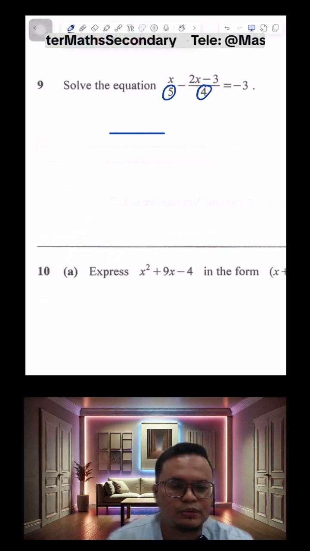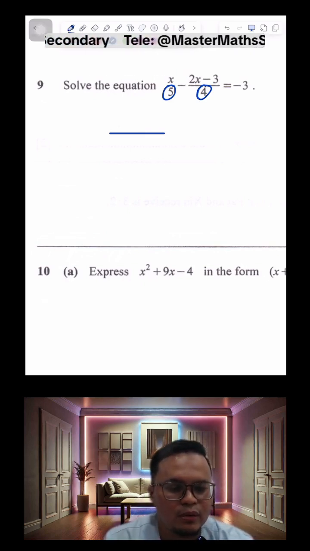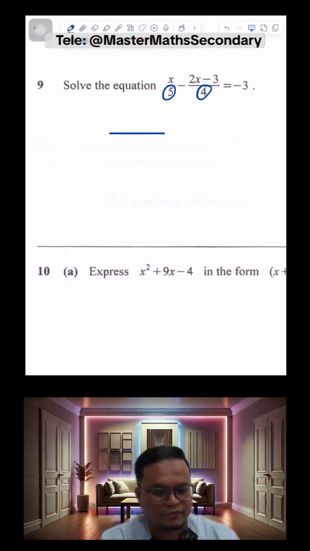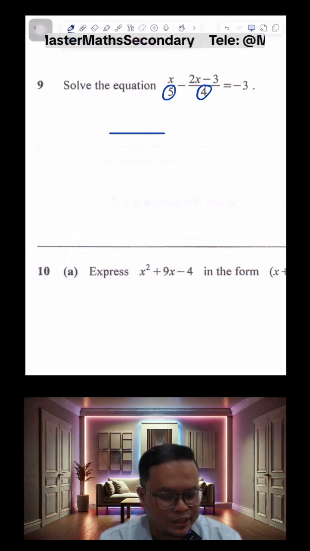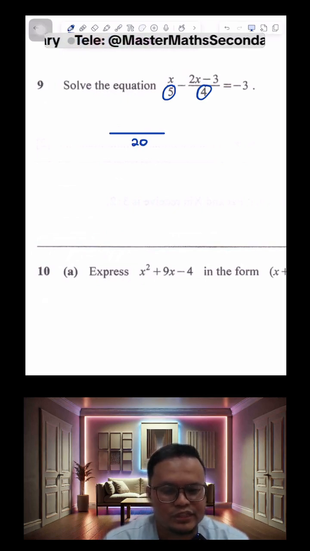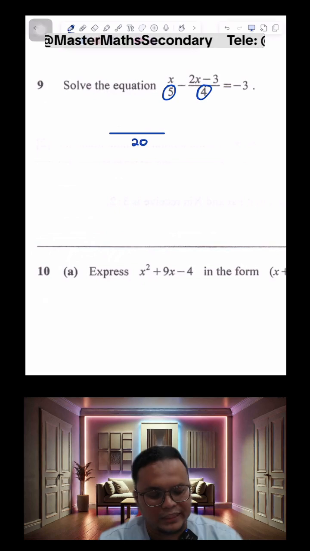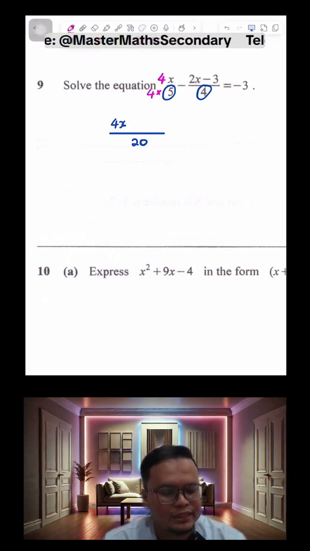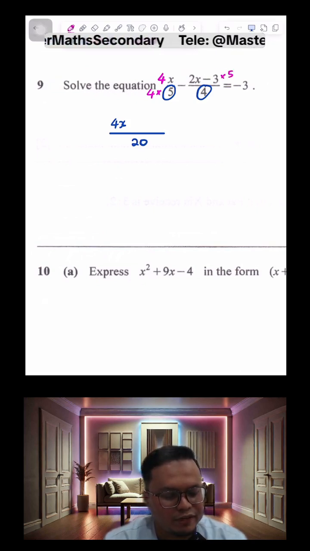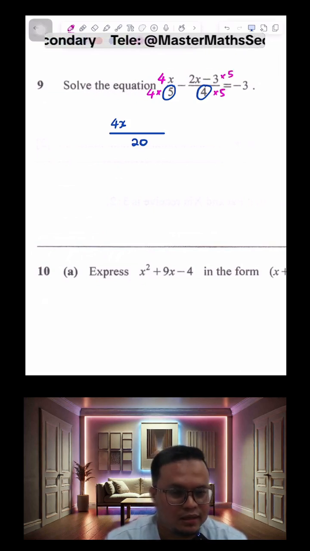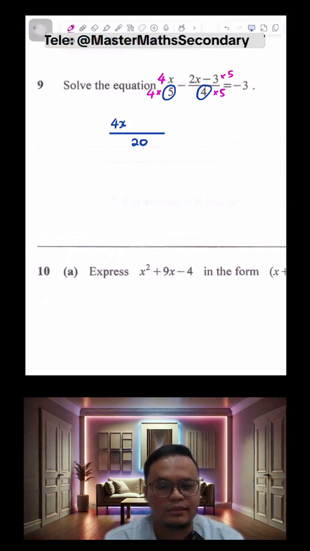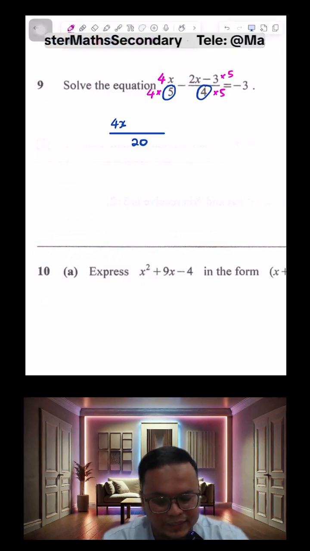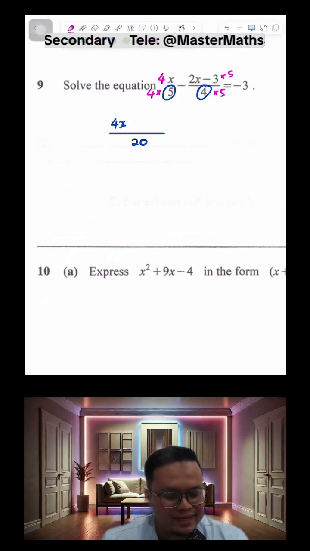Okay, anyone wants to share? LCM of 5 and 4. What will be the LCM of 5 and 4? Okay, can you guys type in the chat? It's actually 20, right? So for the first fraction, to get that 20 at the bottom, I need to multiply by 4, top and bottom. And then for the second fraction, we multiply by 5 in order to get the 20 in the denominator. Now be careful there because you have a minus sign outside.